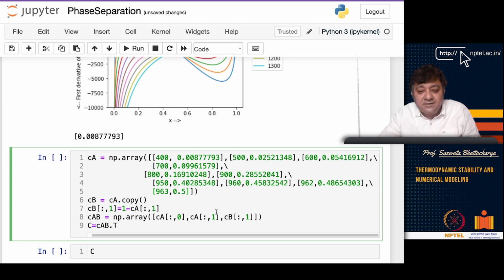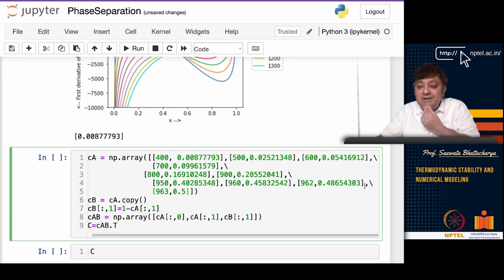This is on the CA side, and the CB side is nothing but 1 minus CA, right? 1 minus 0.008 at 400, 1 minus 0.02 at 500, 1 minus 0.05 at 600, 1 minus 0.09 at 700, and so on, right? So if you see at 963, 1 minus 0.5 is nothing but 0.5.